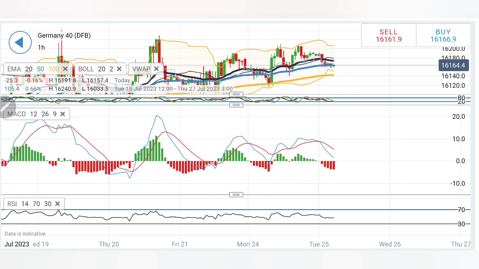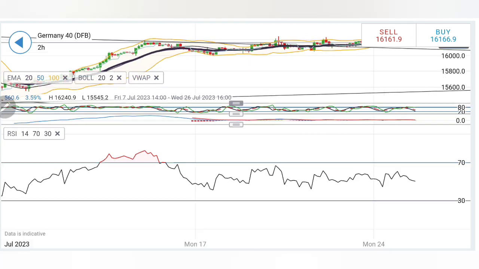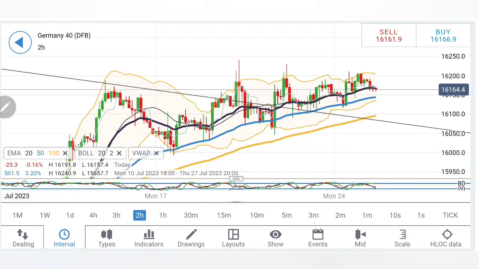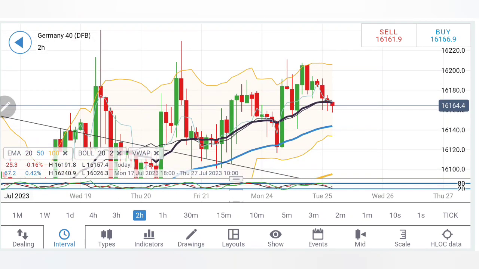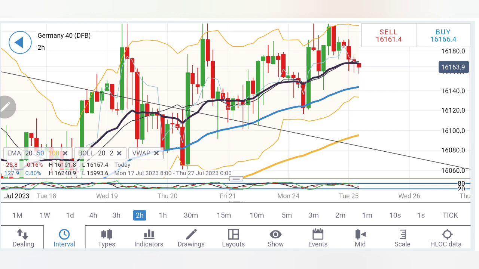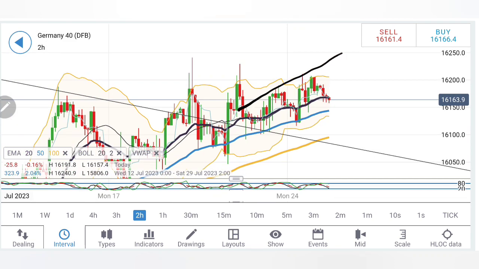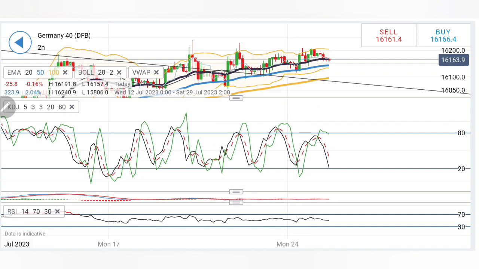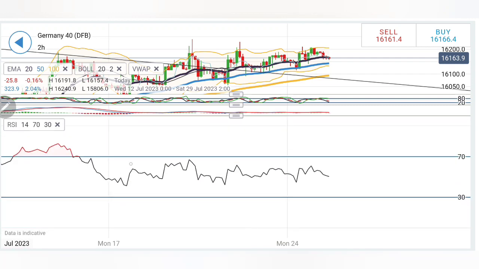Stochastic oversold, MACD divergent and bearish, RSI flat, and on the 2-hour charts, a similar observation as well. Only thing is we are seeing red candles here, but see, lower lows are done. So a possible buy entry above 16,200 or 16,220 can be taken. Rather, I will say 16,220 only should be a safer entry. Till 16,220 we have to be careful, as we can see 16,220 is still the highs of this channel, and a sell at 16,140 can be taken. Stochastic has dropped, MACD is flat, RSI looking down.